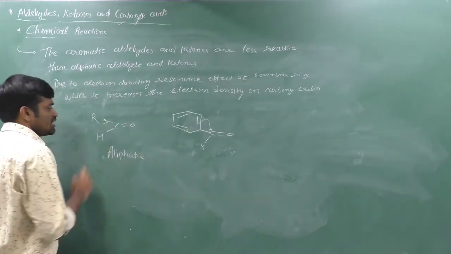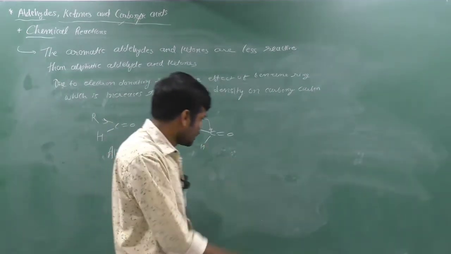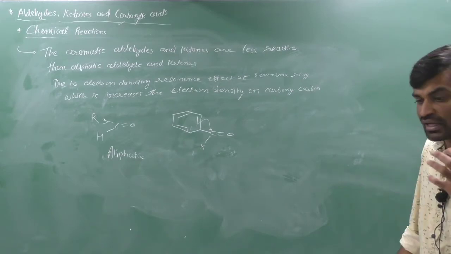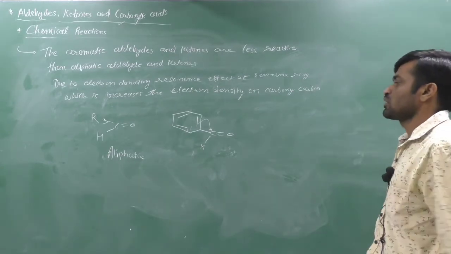We see it is inductive effect, it is resonance effect. The resonance effect is very powerful, which can decrease the positive charge on the carbonyl carbon and increase the electron density on the carbonyl carbon.